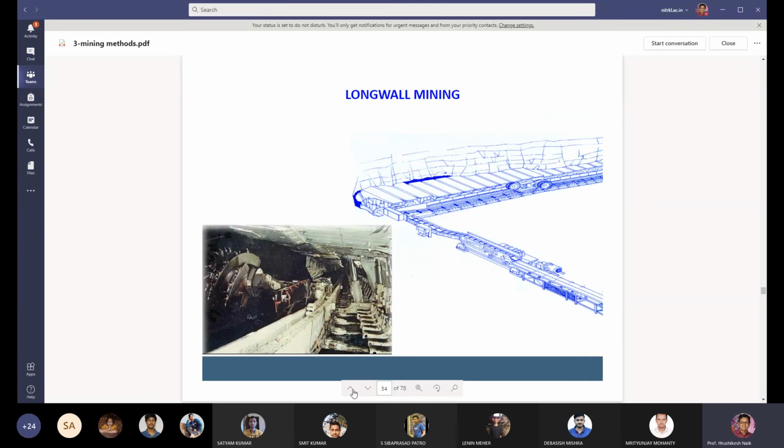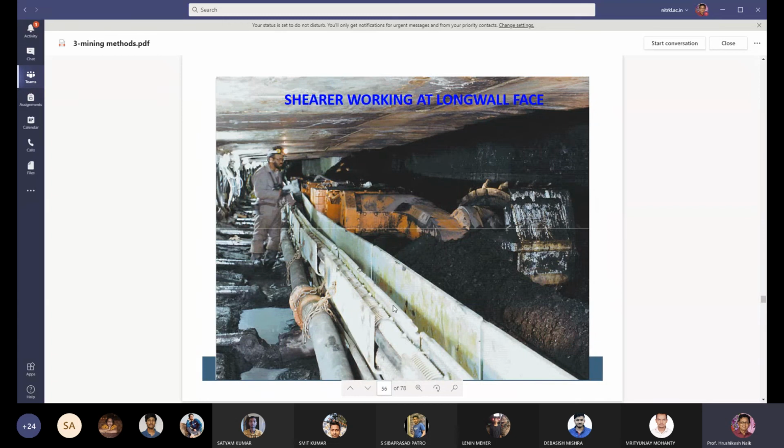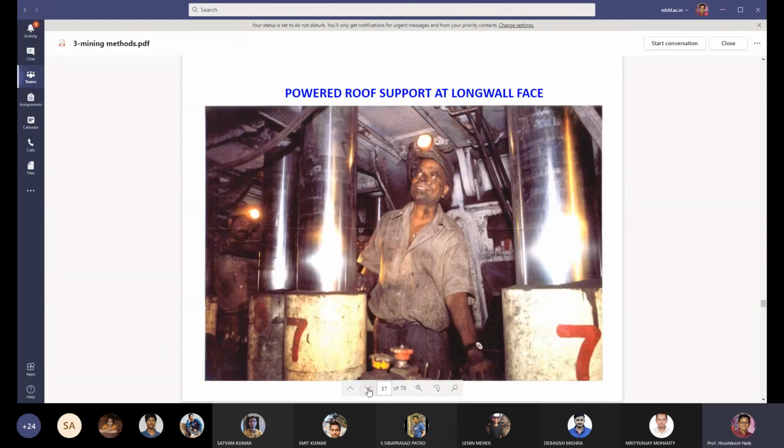Okay. And Longwall mining is carried out by using coal cutting machines and plows. This is the shearer used in underground coal mining. This is the shearer working at a Longwall face in underground coal mining. And this is the shearer working at Longwall face. So this is the shearer machine. And after cutting, it is loading to the belt conveyor, and the material is transported with the help of the belt conveyor.